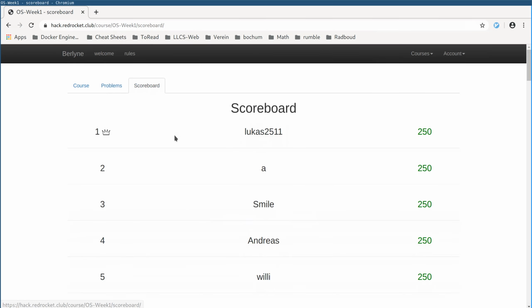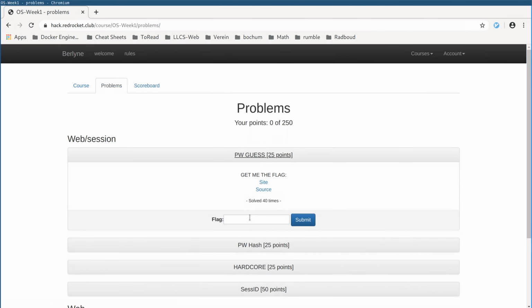You can click on the scoreboard. One more thing I want to mention: when you submit a flag, you will afterwards be asked to submit a write-up. This write-up can be as short as you want, can be 1 sentence or 2 sentences, or it can just be an exploit script. That's also fine.